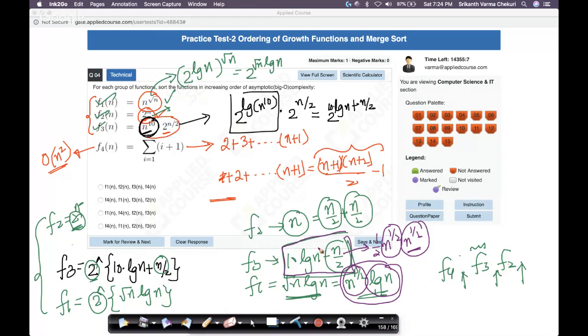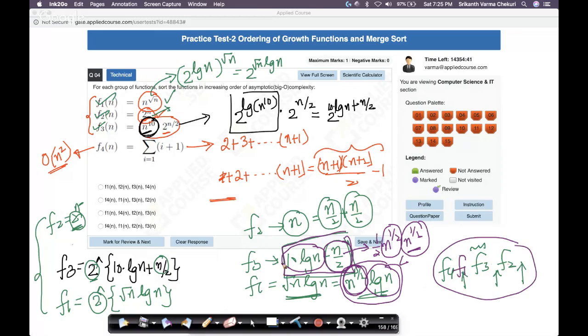So right now I haven't even touched the second term. I'm just using the n by 2 term, and half is anyway constant. So from this simple argument, this n power half cancels out if you're trying to compare both of them, and this n power half grows faster than log n, which means F3 must be growing faster than F1. Yes, which means F1 must be here, right?